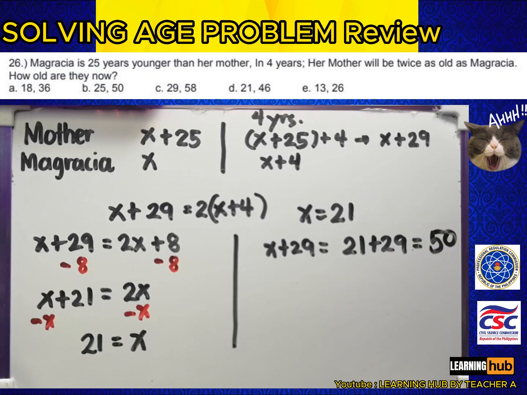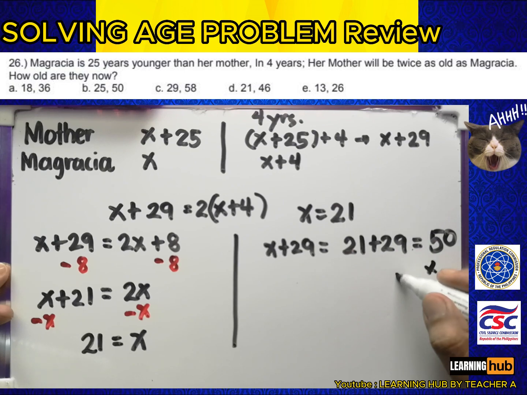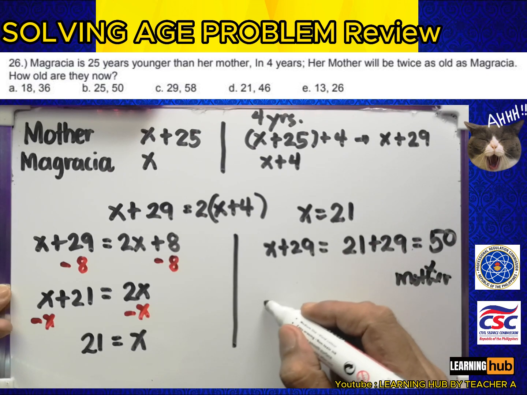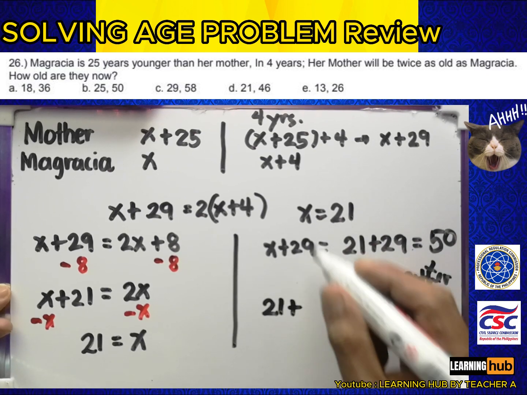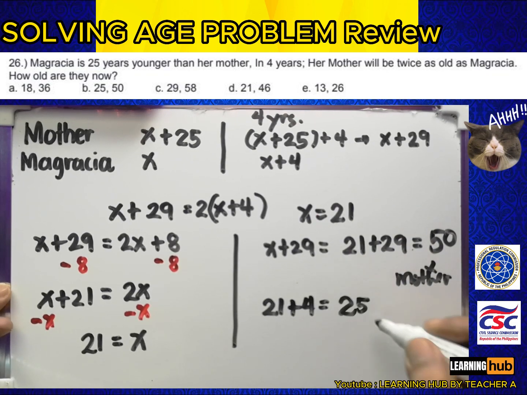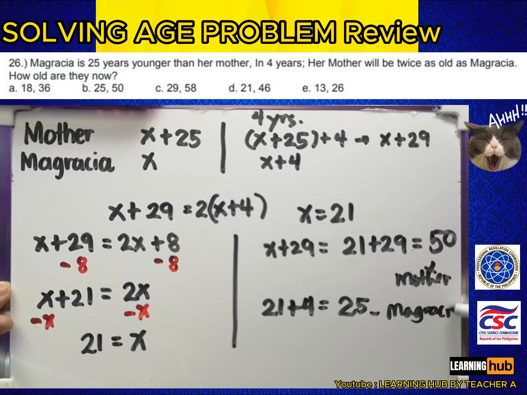So the age of mother will be 50. Then Magracia, x is 21 plus 4 is equal to 25. So this is Magracia. So tama. So in 4 years, the age of Magracia will be twice as old as his